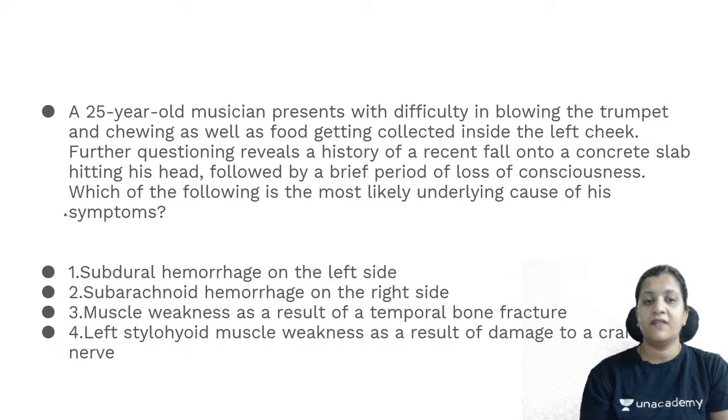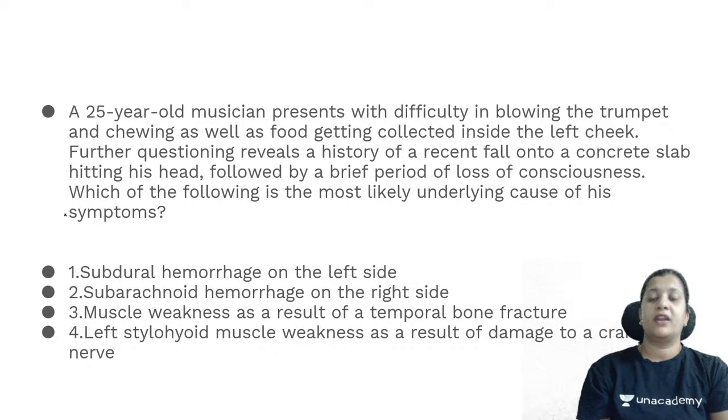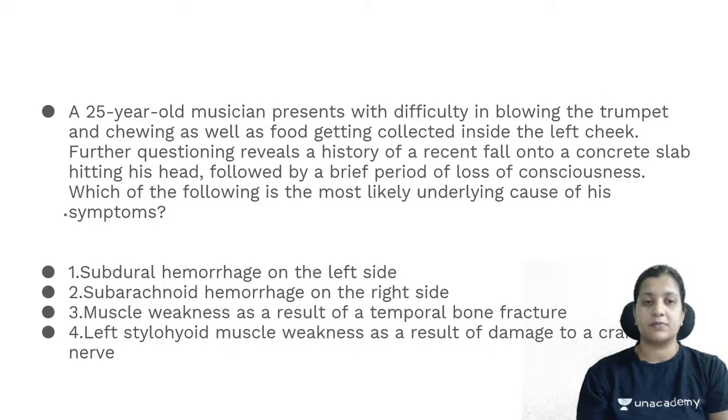A 25-year-old musician presents with difficulty in blowing the trumpet and chewing the food as well, and the food is getting collected inside the left cheek. Further questioning reveals a history of recent fall onto a concrete slab, hitting his head, following a brief period of loss of consciousness. Which of the following is the most likely underlying cause of his symptoms?